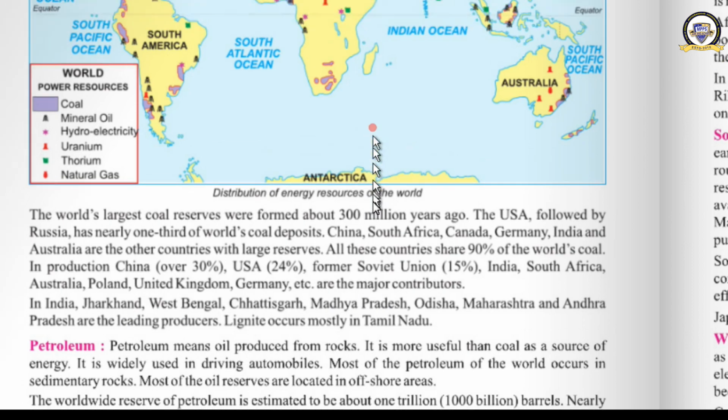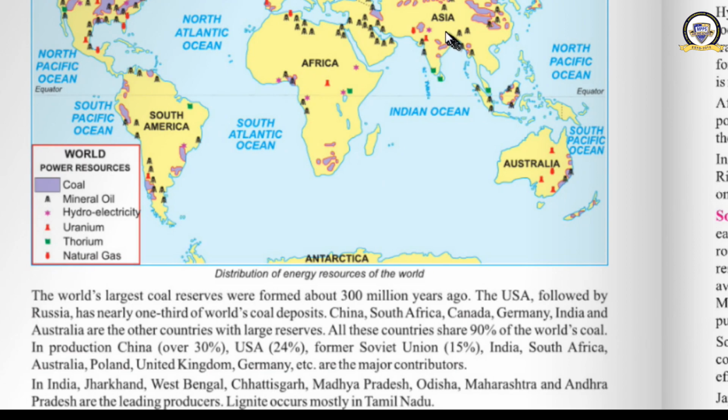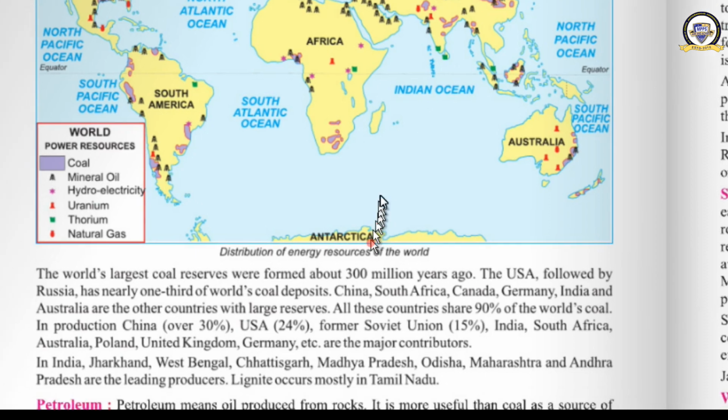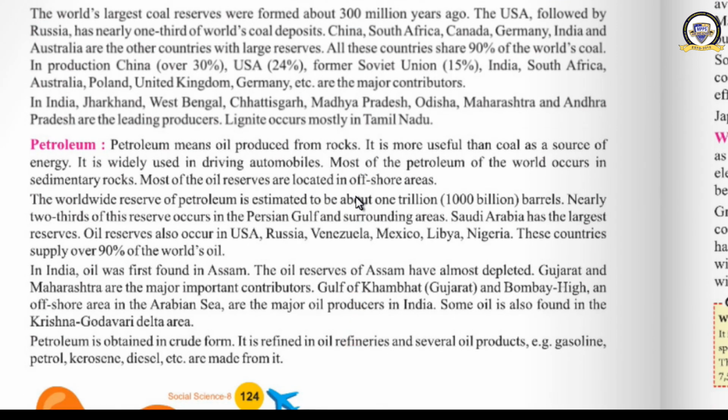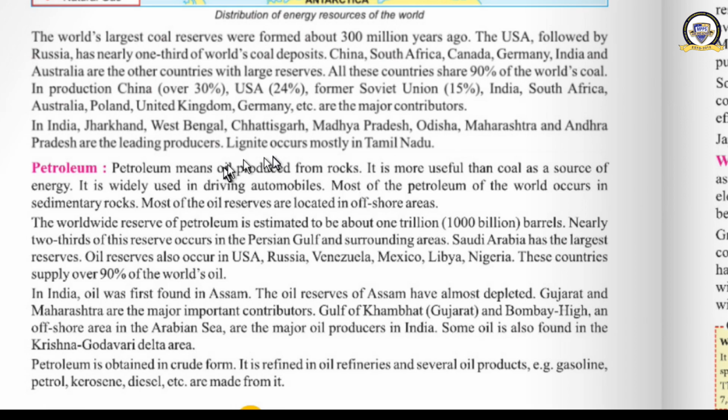In our country also, coal deposits are there. See, in the eastern part of the Deccan Plateau, we can find coal. Where are they? What are the states? Jharkhand, West Bengal, Chhattisgarh, Madhya Pradesh, Odisha, Maharashtra, Andhra Pradesh are the leading producers, and lignite, that particular variety of coal, occurs in some parts of Tamil Nadu also. Particularly Neyveli is a place in Tamil Nadu where it occurs.